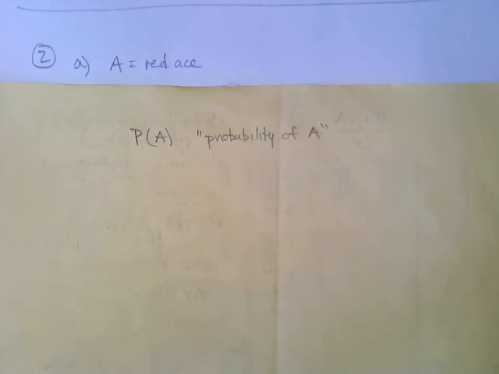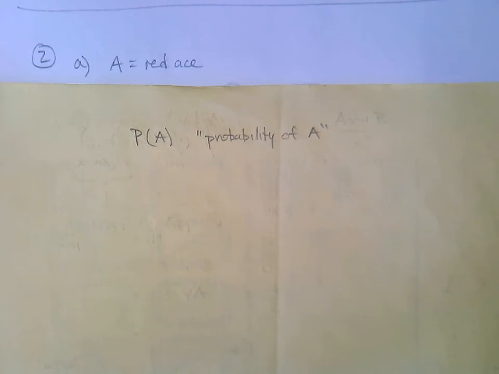I'm just using the words red ace as a shorthand, just to remind myself of what I mean when I say event A. If this was a formal question like what is event A, then we're not allowed to just write a description like red ace. We have to draw, there's a red diamond and a red heart, and we'd have to draw those, or at least write that, red diamond, comma, red heart. But here, I'm just trying to say this to myself to remind myself what event A means and identify it.